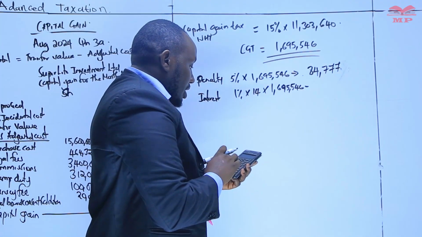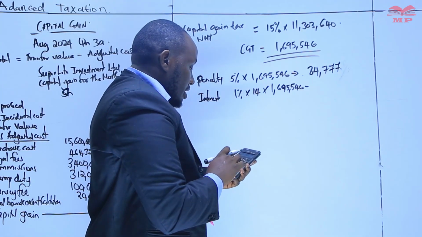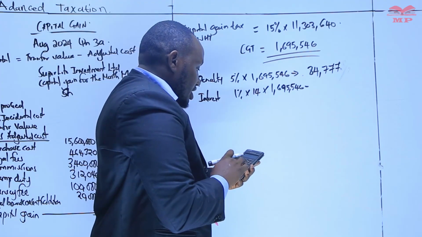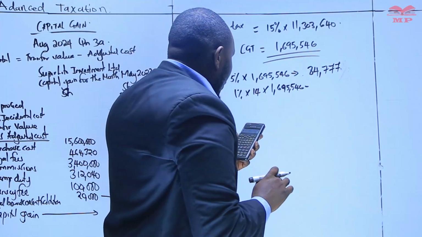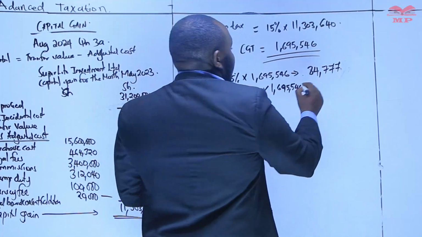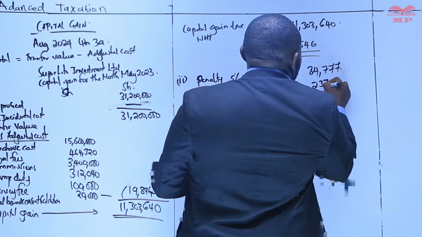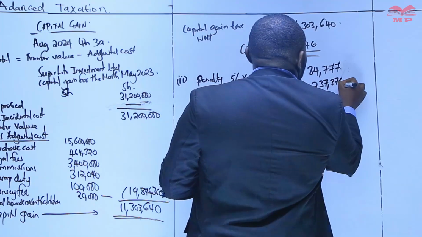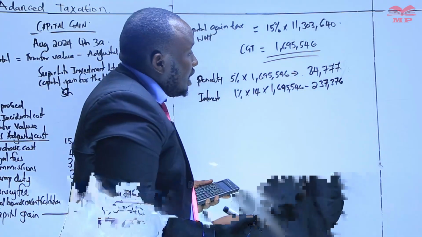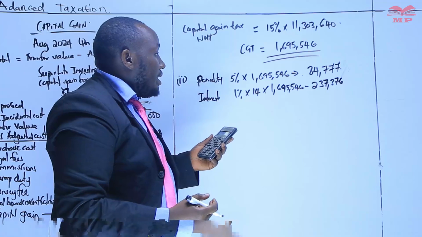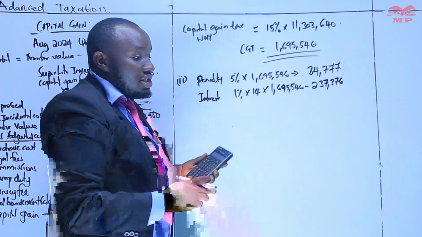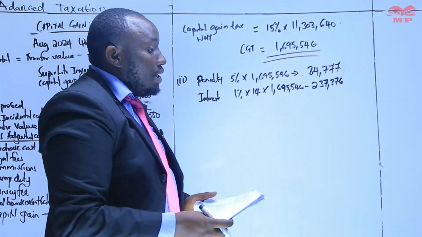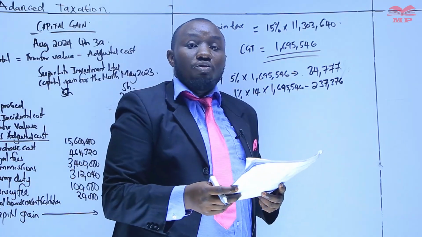So that is 0.01 times 14, then times 1,695,546. So the interest that accrues from that should be 237,376.4. We just round it to a whole number, so that should be 237,376. So assuming that this person did not pay, and they were only prompted by the Revenue Authority after 14 months.